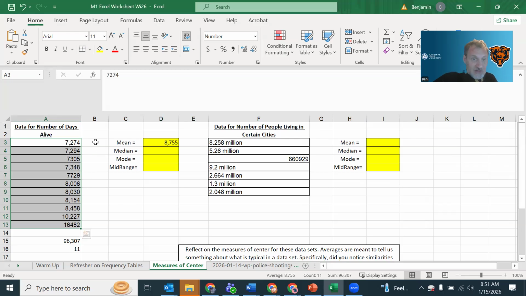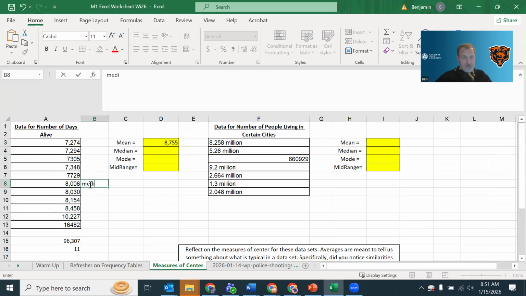There's 11 values, so that means there's one in the middle. There's 5 down here. There's 5 up here. It looks like this number is the one in the middle. I'm going to verify that using my median formula. And the median formula, it did not need to be sorted in order to find that.